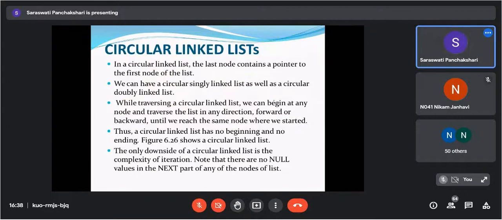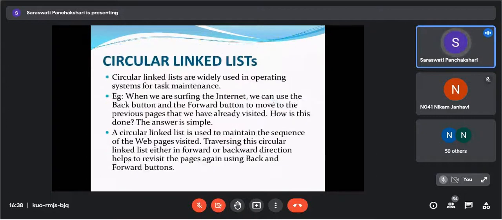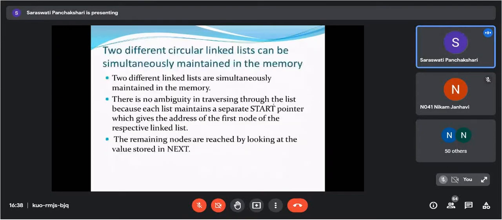Circular linked list we have seen. We will see only insertion in the circular linked list and insertion into the doubly linked list. So can you be able to write down algorithm and program for deleting a node from the circular linked list and deleting a node from the doubly linked list? Yes, no? Yes, ma'am.